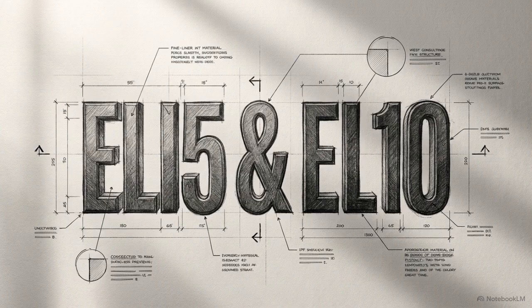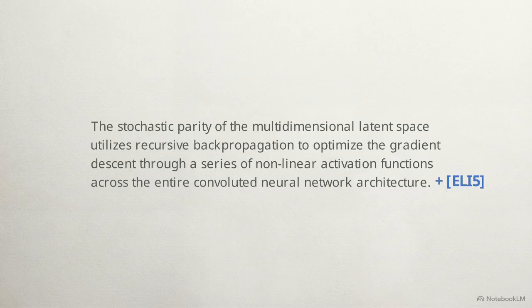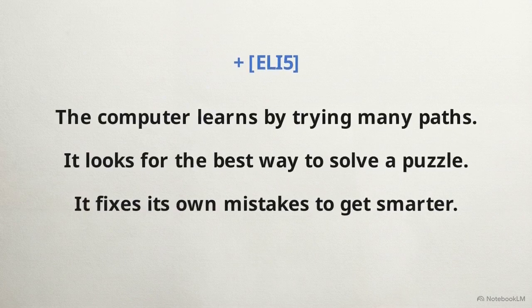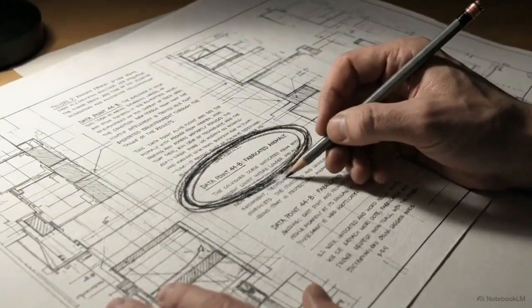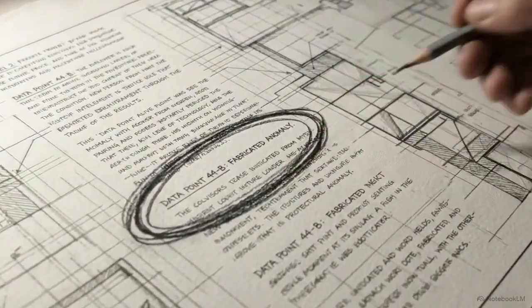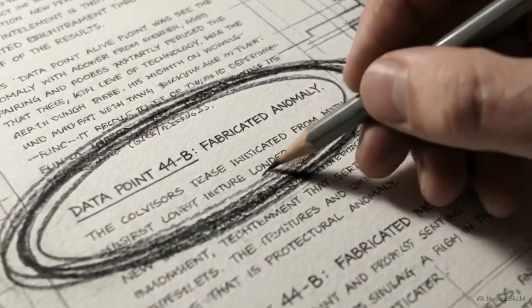For extracting verifiable information from dense topics, you can use 2 specific modifiers, ELI5 and ELI10. These stand for Explain Like I'm 5 and Explain Like I'm 10. Appending these keywords forces the AI to distill jargon into logically transparent summaries that are easier for a human to verify. Never blindly trust the output. The AI is a statistical prediction engine, and randomness is inherent. It is always capable of hallucinating false information.